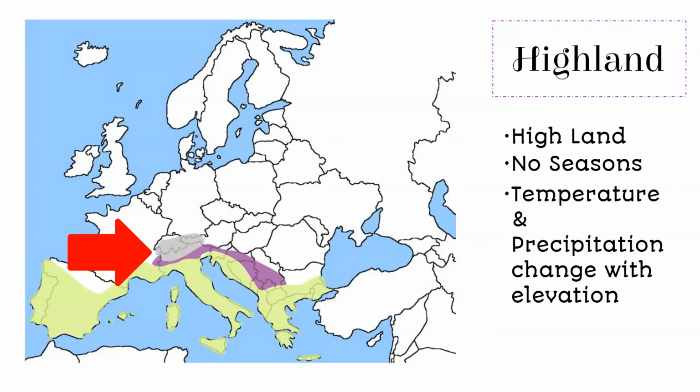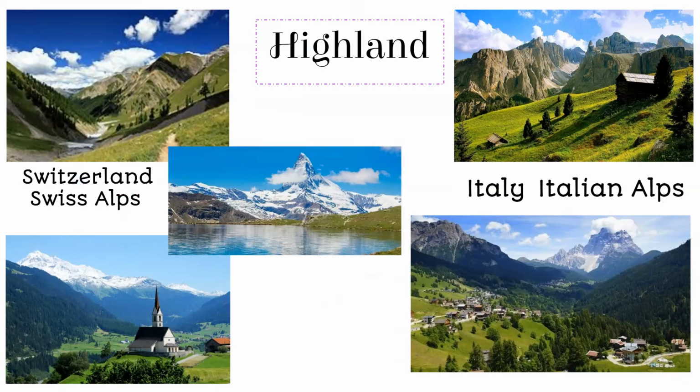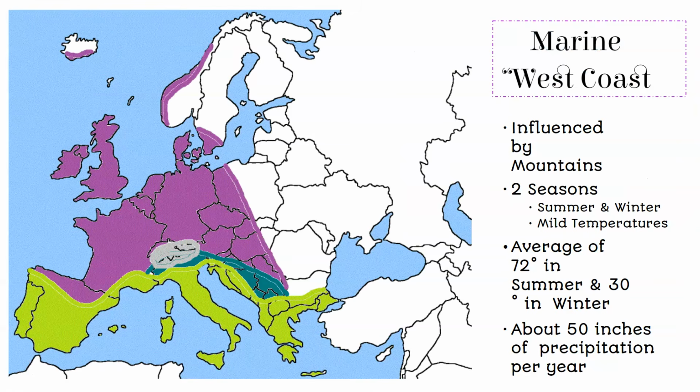Highland climate zone has no seasons, and their temperature and precipitation changes with elevation. This is the mountains. In Europe, the Alps. So you've got Switzerland, you've got Italy, and isn't it gorgeous? This is where people go skiing, another very popular place for vacation.